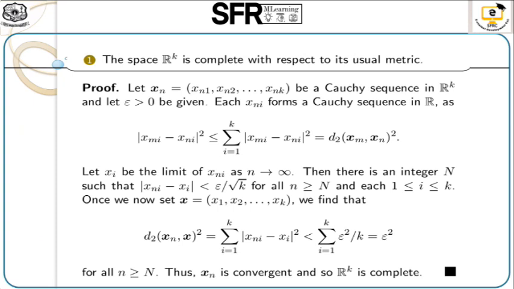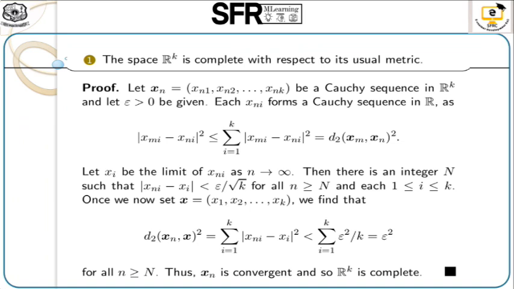We find the distance between x_n and x, which is equal to the summation from i equal to 1 to k of (x_ni minus x_i) squared, which is less than (epsilon by square root of k) squared, equal to epsilon squared by k, summed over k terms giving epsilon squared, for every n greater than or equal to N.